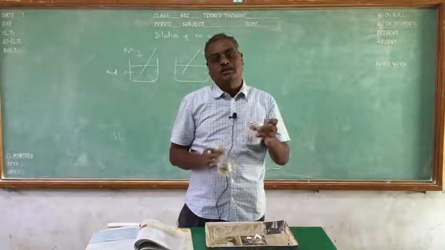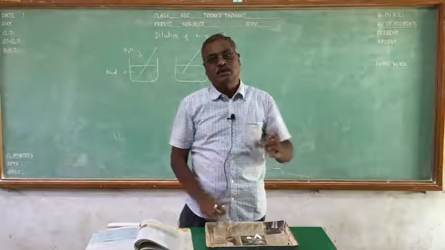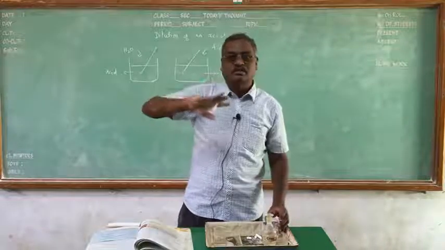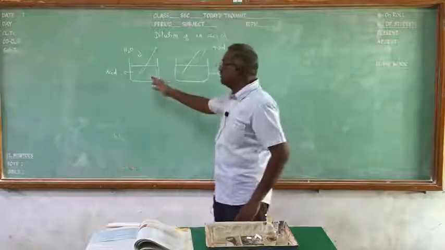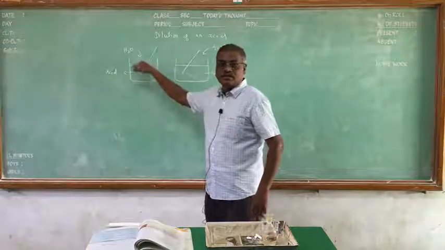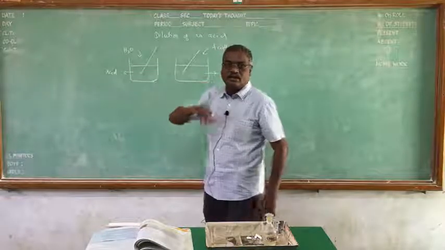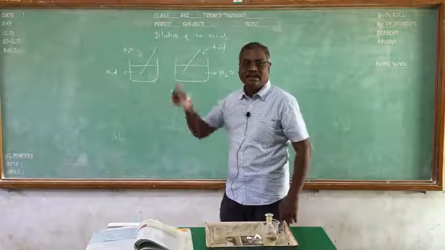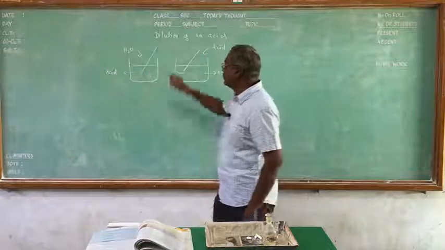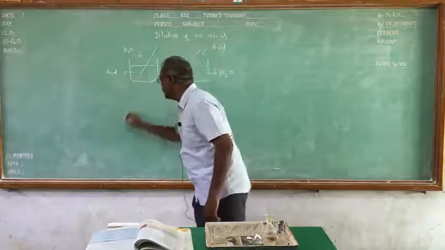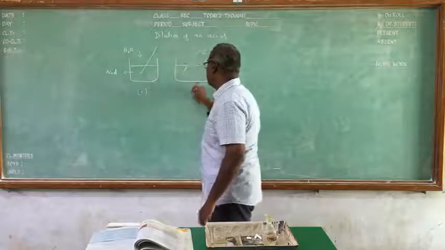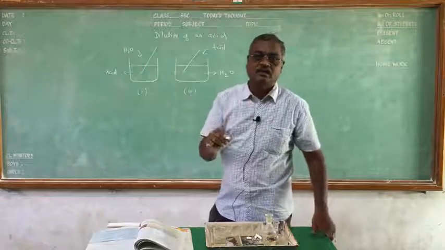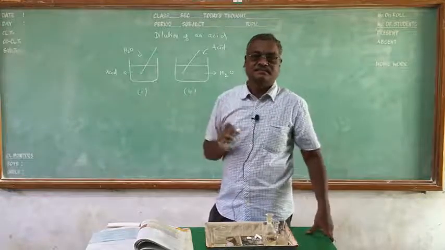How to dilute it is very important. There are two options. First option, you take acid in a beaker and add water. In this way, you can dilute. And the second option is, you take water in a beaker and add the acid to it. Among these two options, which option is the correct one? First or second, or are both correct?